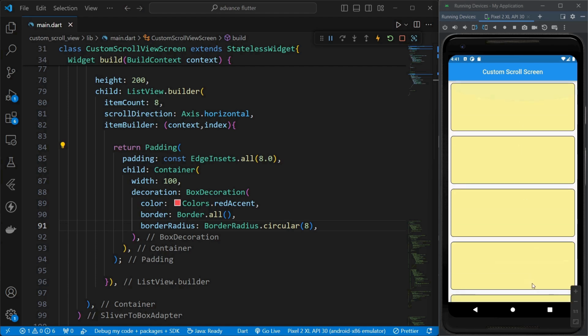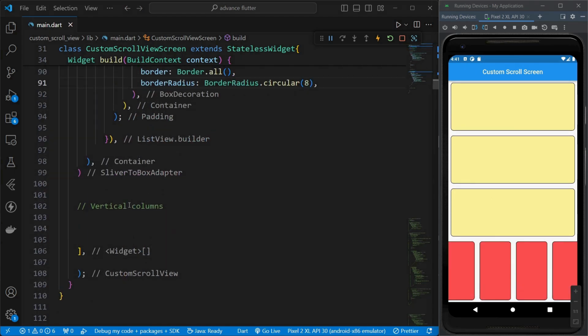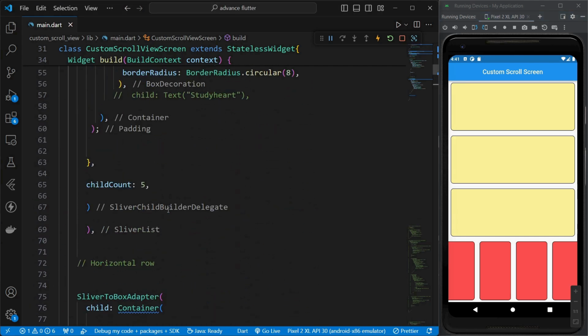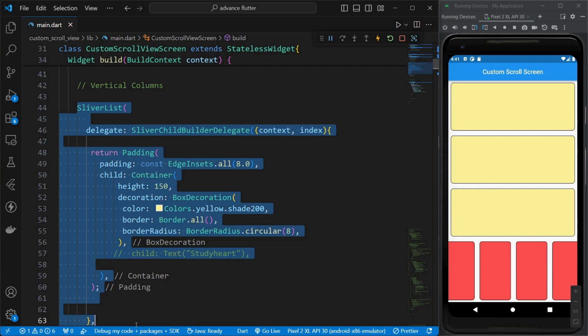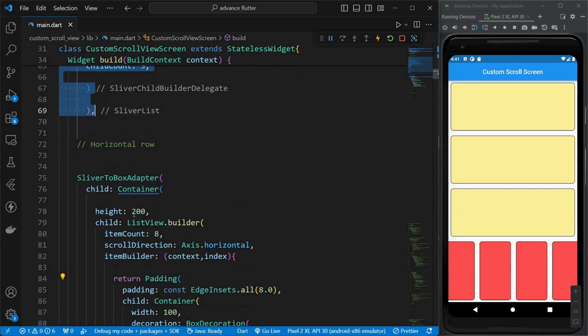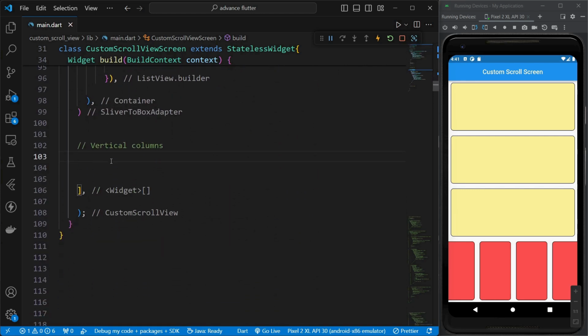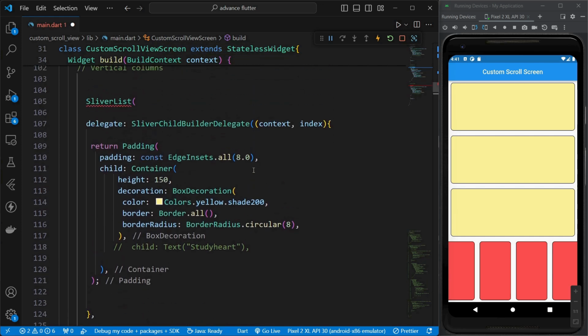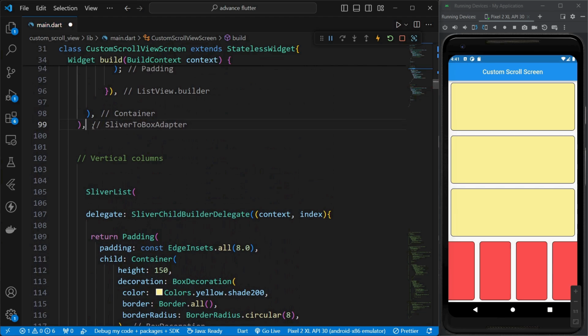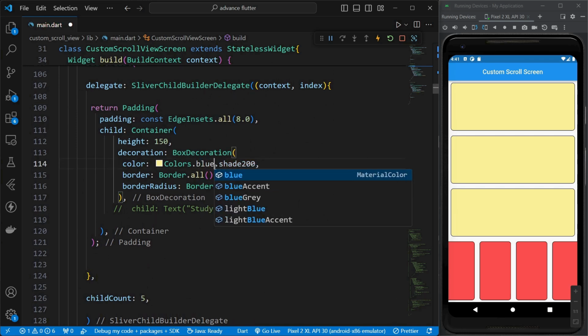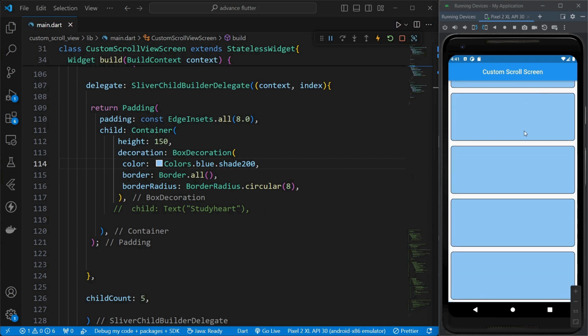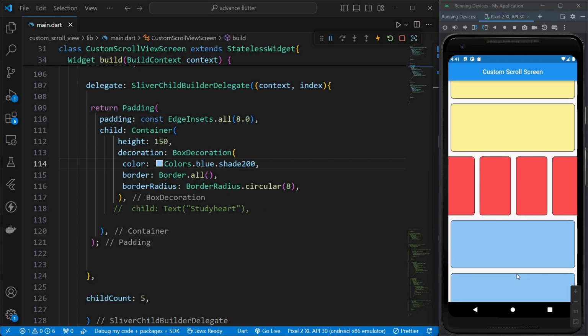Now again what we want is vertical columns. So we can just simply come over here and I'll just copy the code from SliverList to here, and I'll just simply paste it over here, and we have to use a comma over here, and here we can change the color, so blue dot shade 200. Okay, I'll just save this, and here we got our blue columns, which is looking perfect.